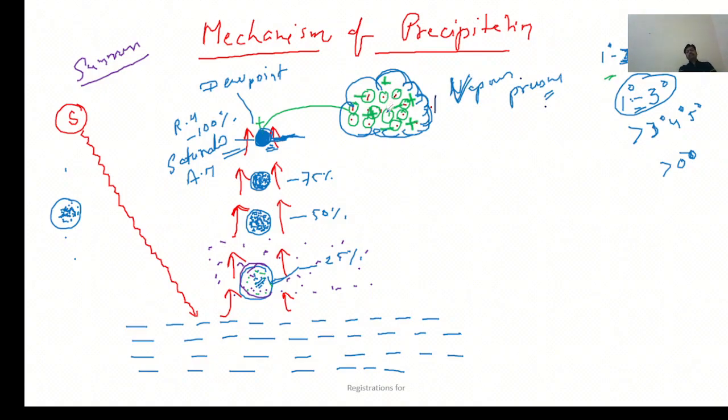Vapor pressure means, suppose you have seen when you are making tea, isn't it? The vapors from the tea are going to condense on some kind of object. Suppose you put a plate over the tea, the vapors of the tea will touch the plate, and after touching it will condense. Okay, for condensation to occur, we need some kind of surface.